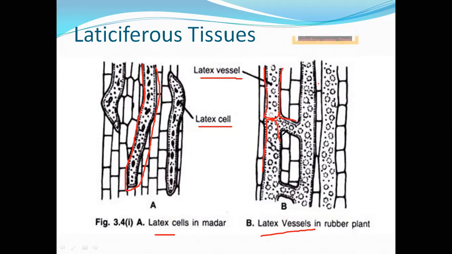In the cytoplasm there are numerous nuclei. These vessels may be branched or unbranched. This is unbranched. Here, this is a branched vessel.